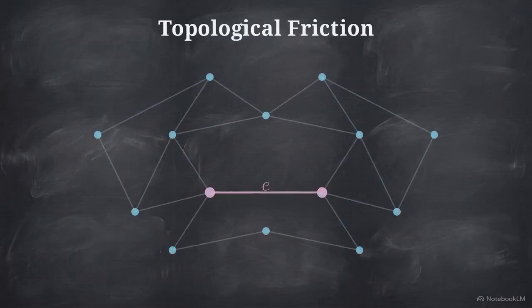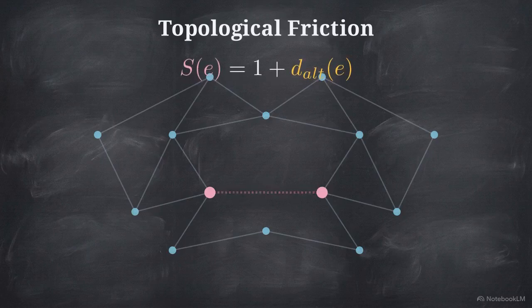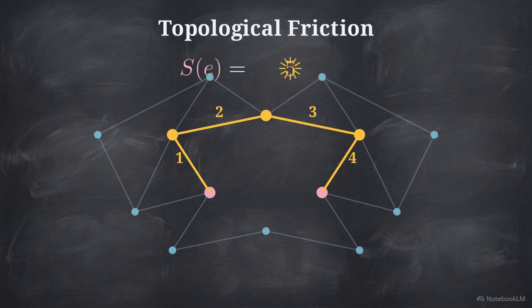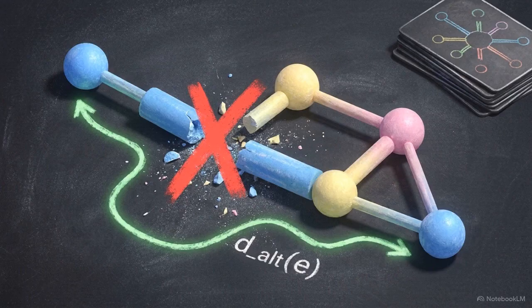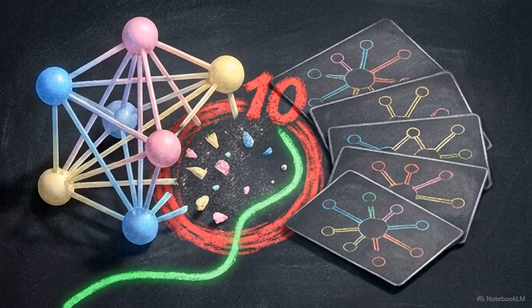This animation illustrates that metric, topological friction, represented mathematically as the capped alternative path action, or S of E. If a specific connection vanishes, this metric calculates the exact length of the absolute shortest detour through the surviving network, capped at a practical search horizon of 10.